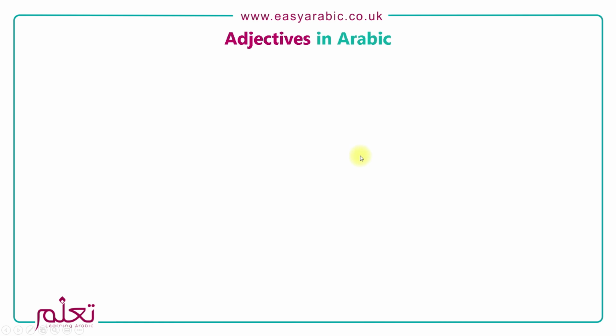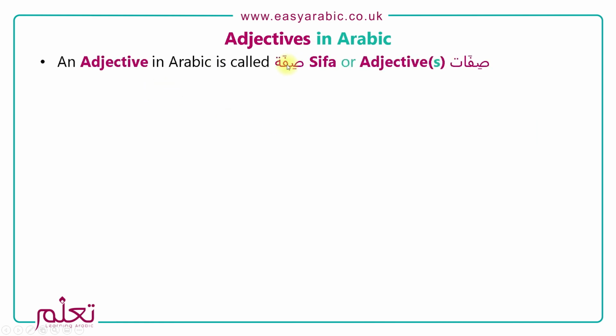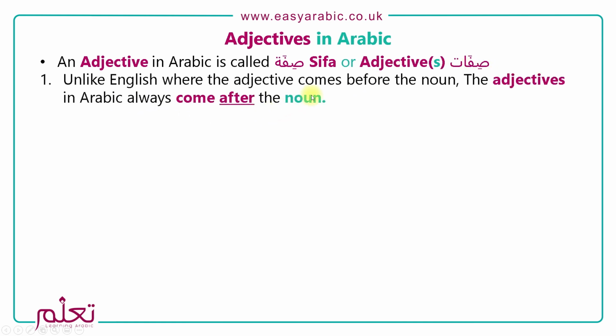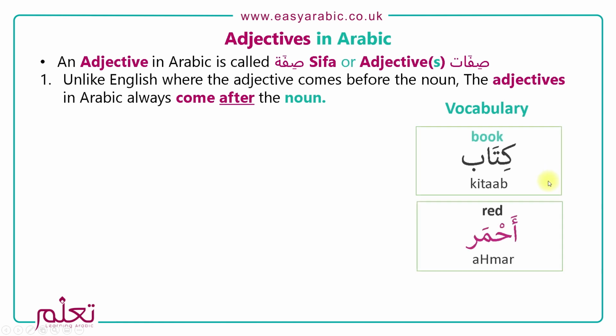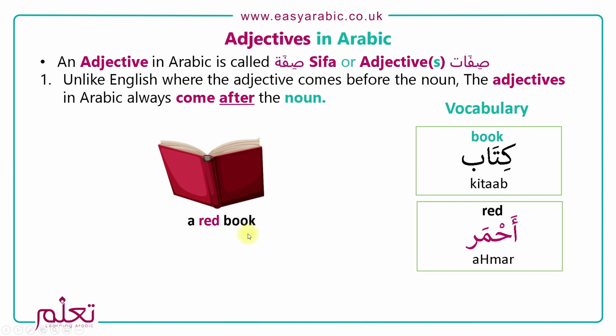An adjective in Arabic is called Sifa, and adjectives in the plural are called Sifat. Unlike English, where the adjective comes before the noun, the adjectives in Arabic always come after the noun. If we look at Kitab, which is book, and Ahmar, we're going to say a red book.